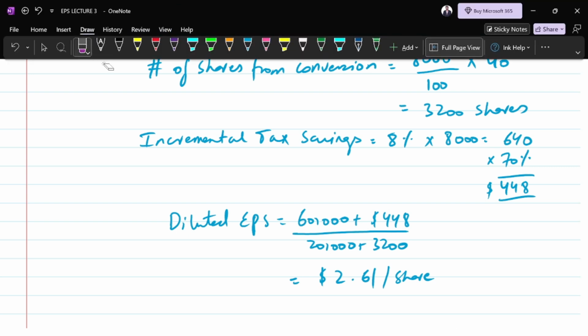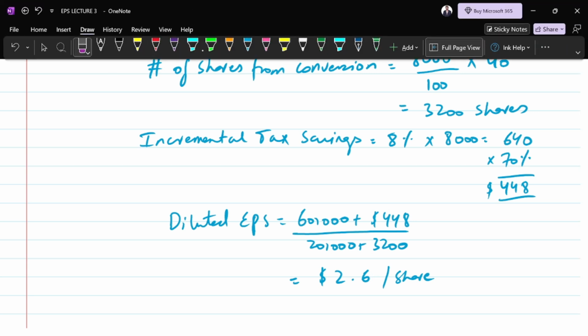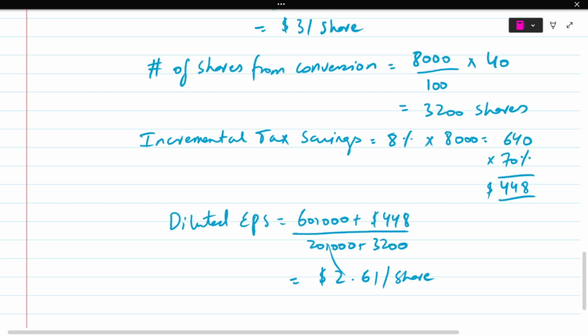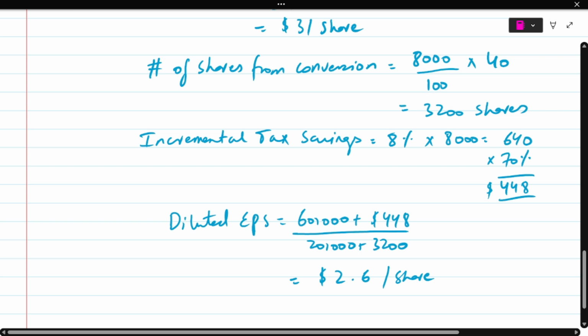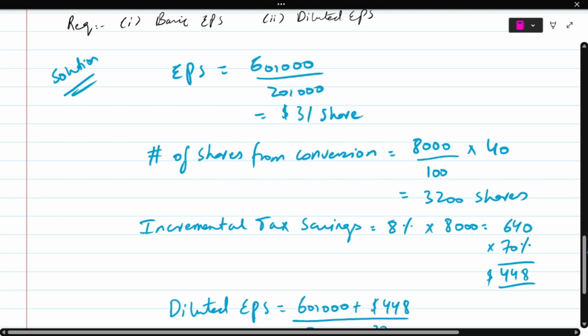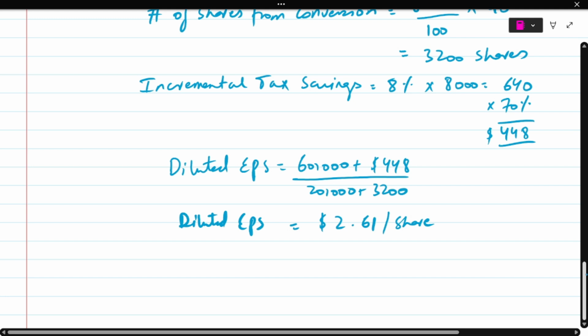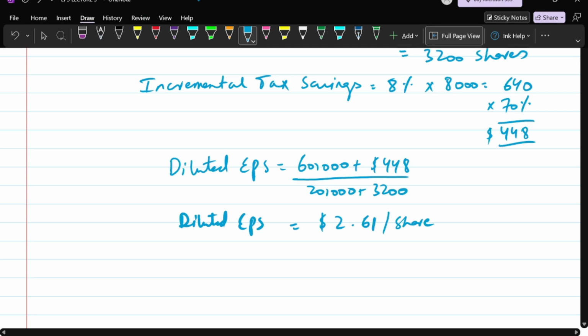2.61 dollars per share. So that's our diluted EPS. If you look at our EPS, you can see it was $3, and because of this issue that will happen in the future, our diluted EPS will become 2.6. So our EPS is going to fall. It becomes 2.6. So it is indeed diluted, right?